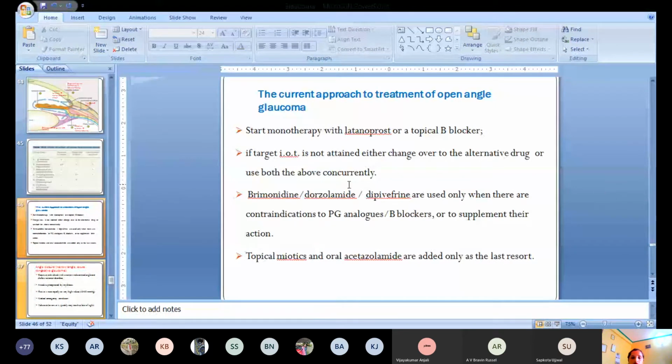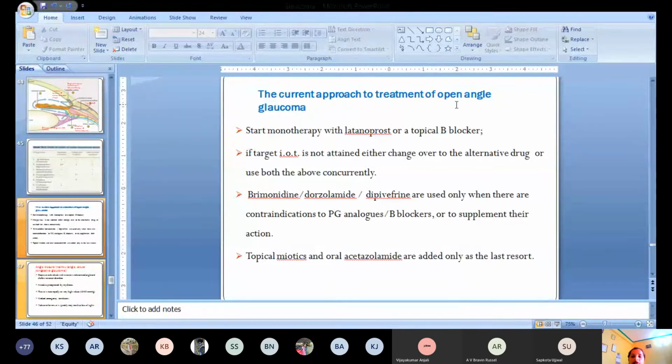So finally, we finished open angle glaucoma. At last, I want to make it clear how to treat open angle glaucoma. There are some strategies for how you can treat it.